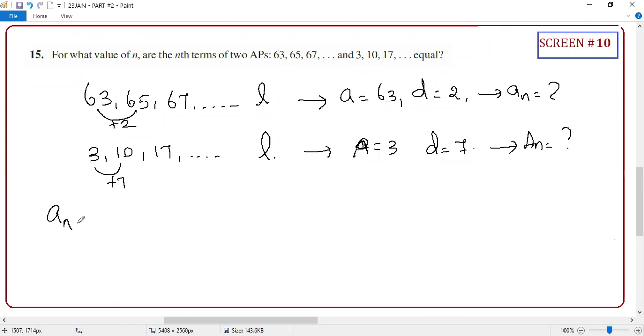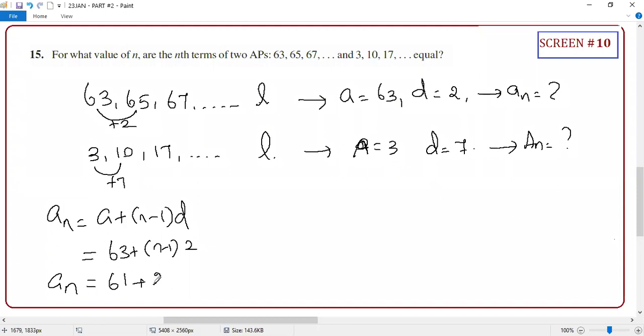What is AN? It is A plus (N minus 1) into D. Guys, do you remember that? Since I don't know N, that's why I'm writing N minus 1. Else I used to write A10 means A plus 9D. When you don't know N, you just write A plus (N minus 1)D. So what is the answer? 63 plus 2 into (N minus 1), where D is 2. So the final answer: AN is 63 minus 2, which is 61, plus 2N. That is equation number 1.